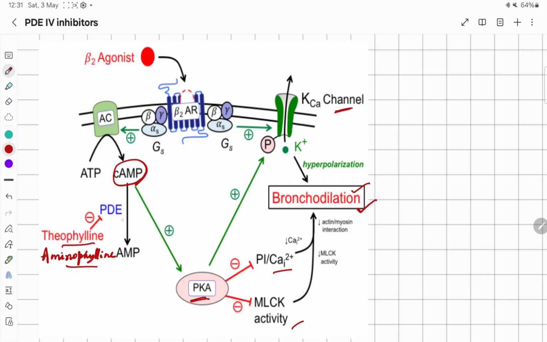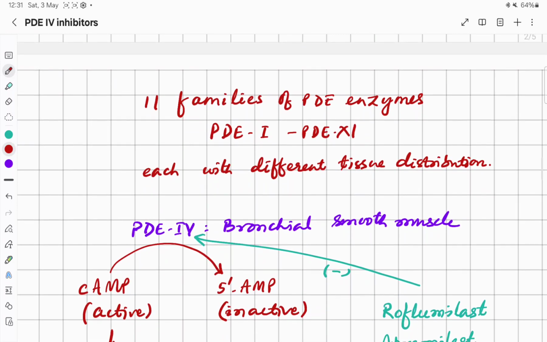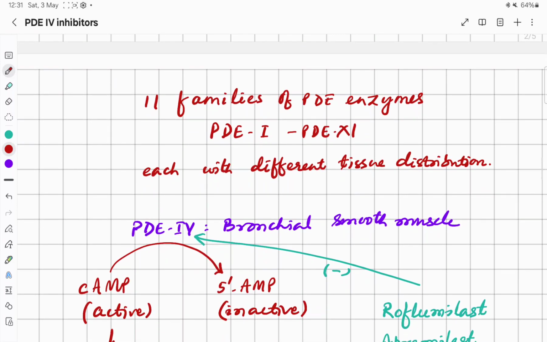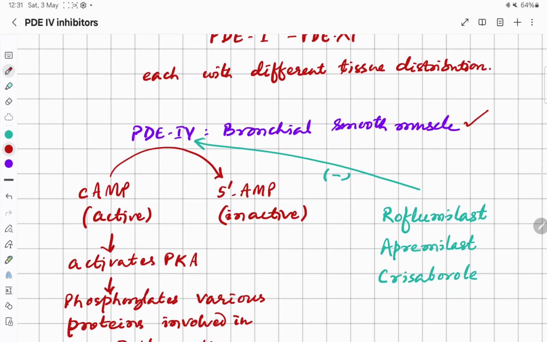So there can be non-specific phosphodiesterase inhibitors like theophylline, aminophylline, and there can be specific PDE4 inhibitors, because there are 11 families of phosphodiesterase enzymes, PDE1 to PDE11, each with different tissue distribution, and PDE4 is mainly located in bronchial smooth muscles. So PDE4 inhibitors like roflumilast can be used. There are other PDE4 inhibitors like apremilast, crisaborole,